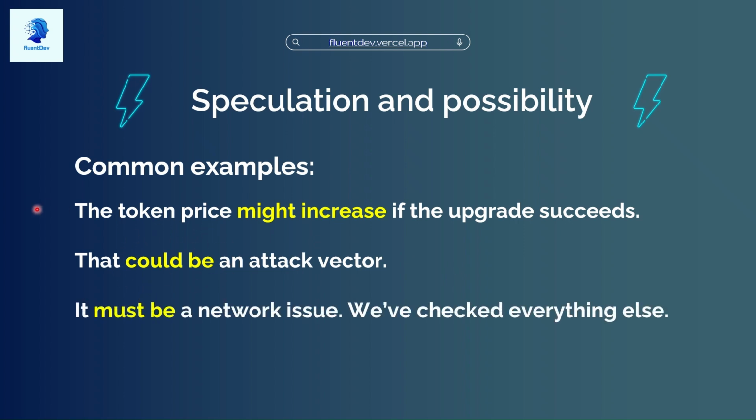It must be a network issue. We've checked everything else. In this case, since we're saying it must be, and that we've already checked other things, this is expressing a little bit stronger level of certainty, right? This means I'm pretty sure. I'm pretty sure it's a network issue, but you're still doing it in a polite way.